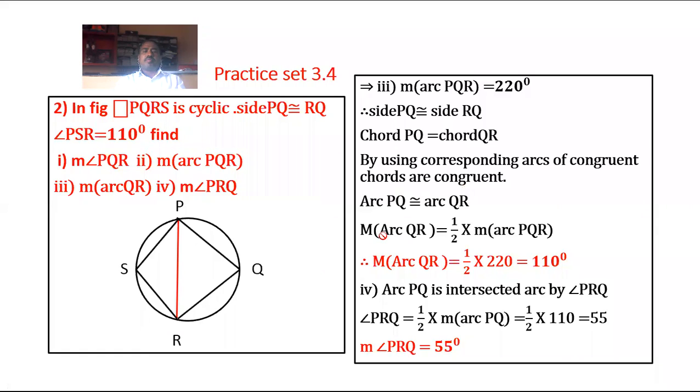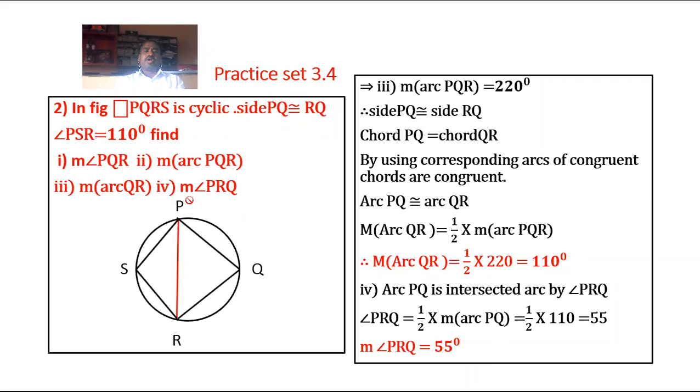Therefore, arc PQ is congruent to arc QR. Therefore, measure of arc QR is equal to half of measure of arc PQR, and measure of arc PQR is equal to 220 degrees. Half multiplied by 220, then you get 110 degrees. Hence, measure of arc QR is equal to 110 degrees.